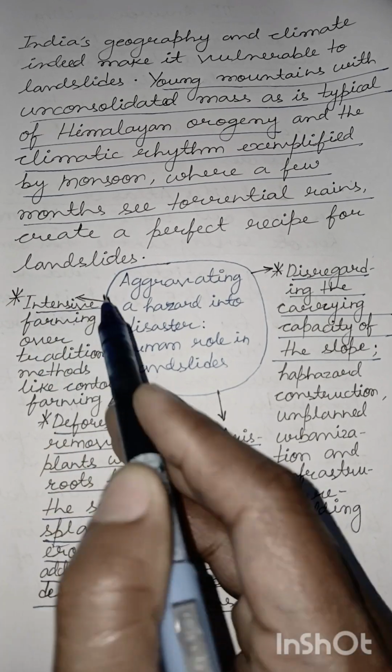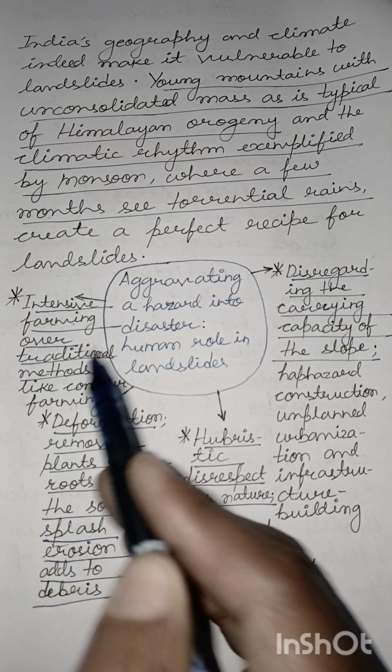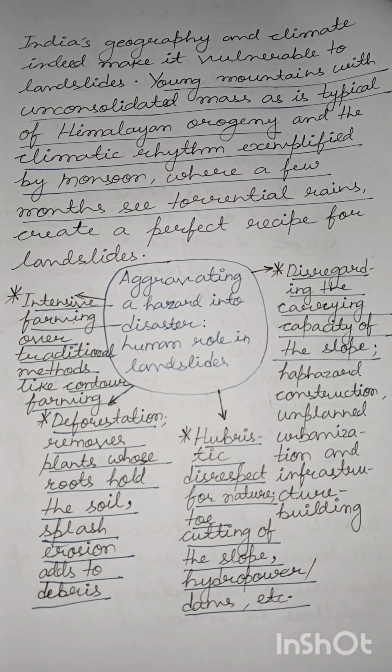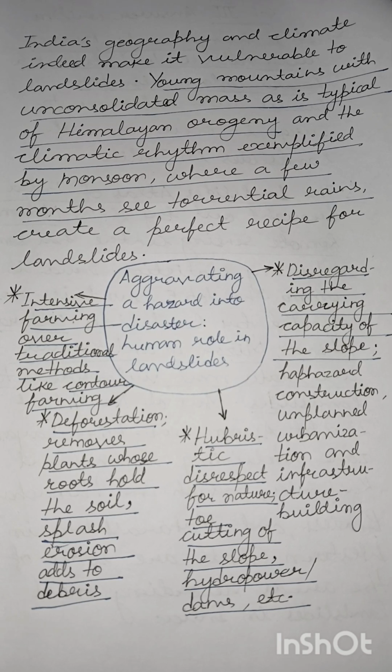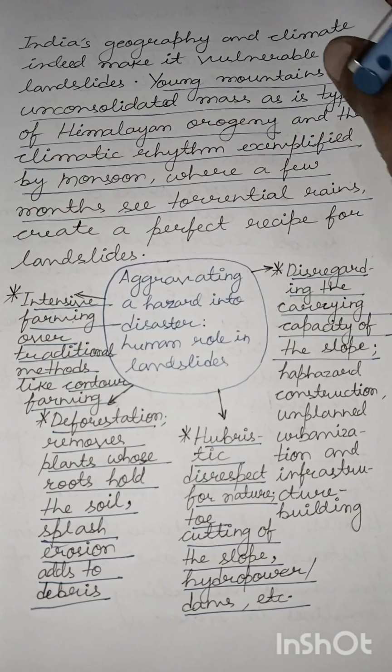Then intensive farming over traditional methods like contour farming or terrace farming. These traditional ways of farming, which were more suited to the local geomorphology and climate, have been replaced by intensive farming. Replacing the traditional and in fact wiser ways of farming with intensive farming would lead to landslides.